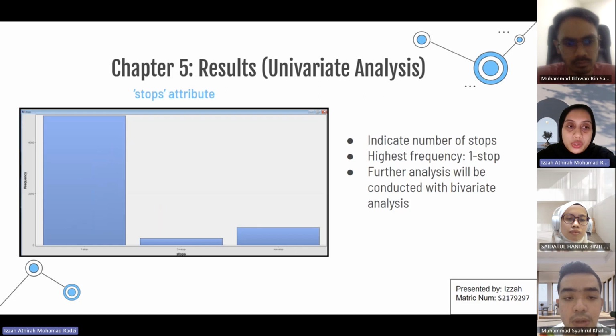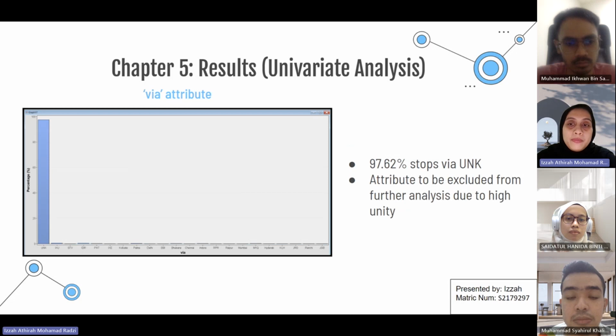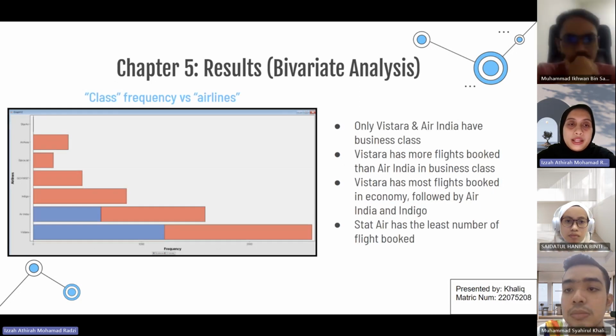This is the stops attribute. It is indicating number of stop for the flight. The highest frequency is 1 stop, and we'll be conducting further analysis on this part. And last attribute is the via. If you can see here, majority of the stops is located in U and K. We might be excluding this attribute from our analysis due to high UDT. Next, I'll pass it to Khaliq for the next analysis.